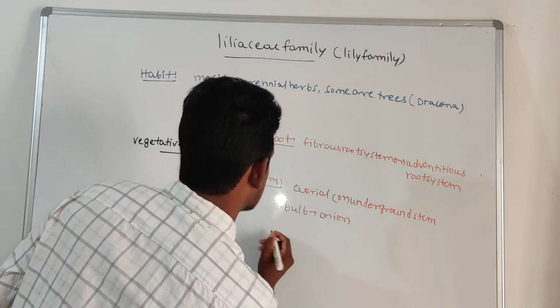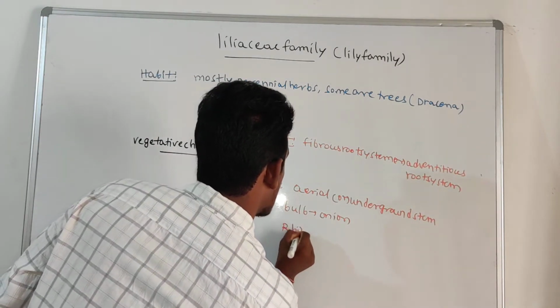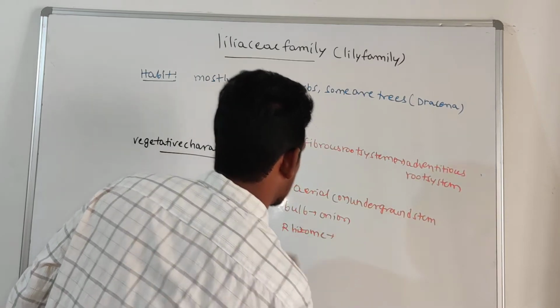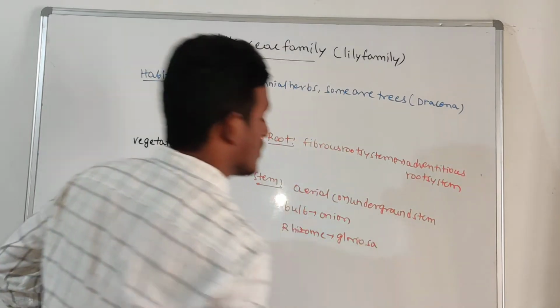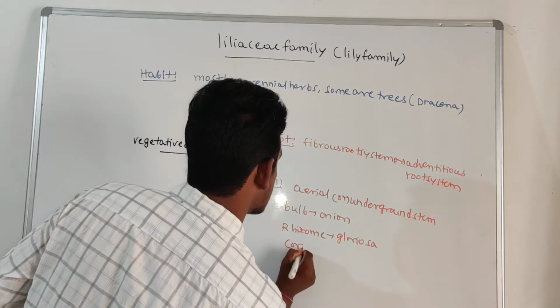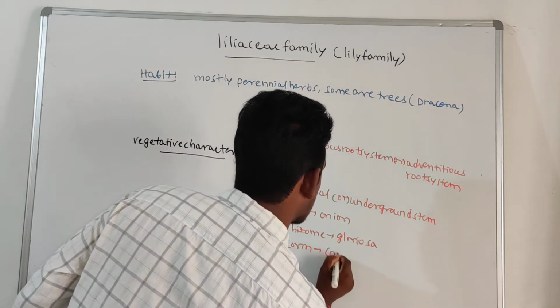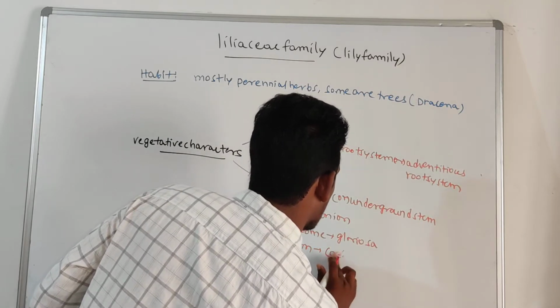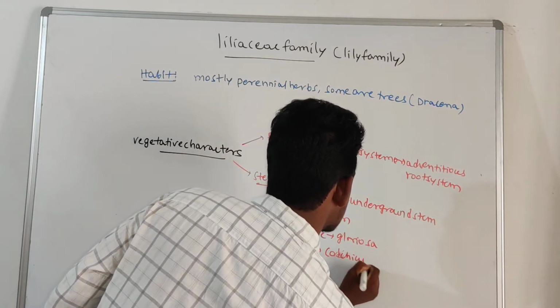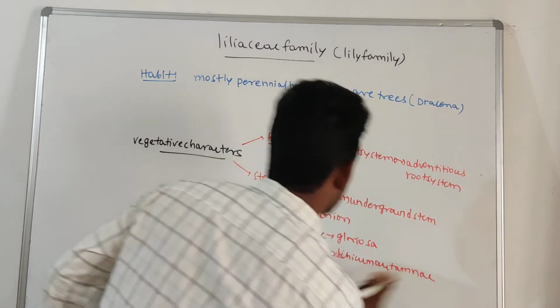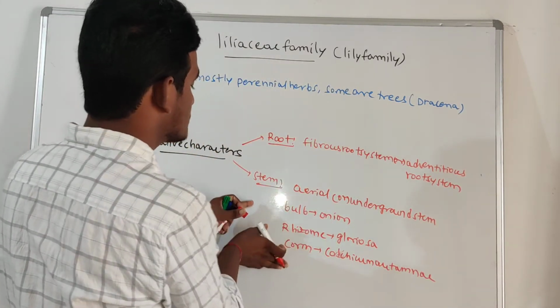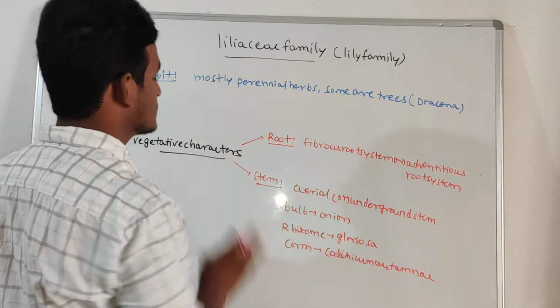Along with this, a rhizome, for example Gloriosa, and a corm, Colchicum autumnale. So these are the various modifications of stems in this family.